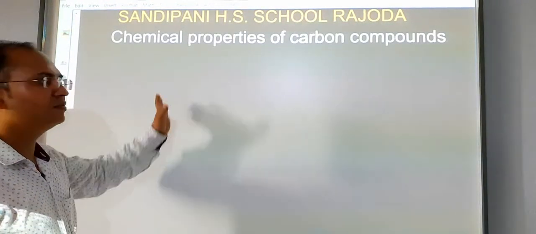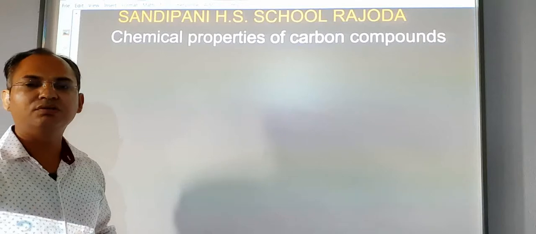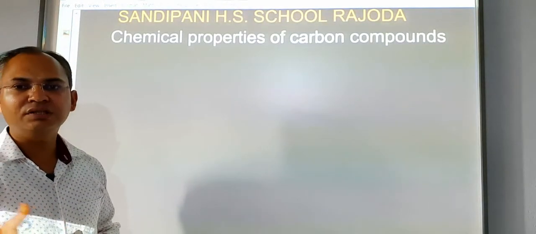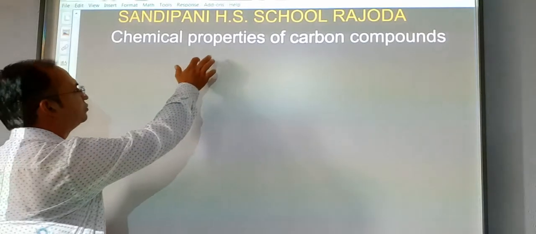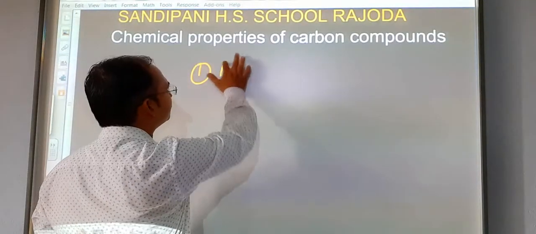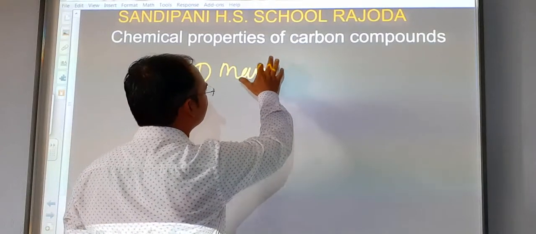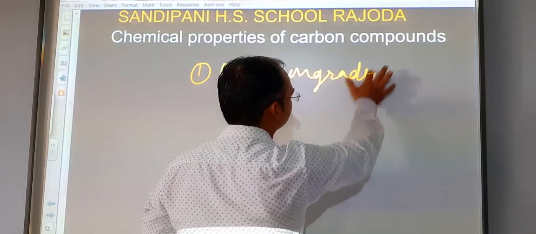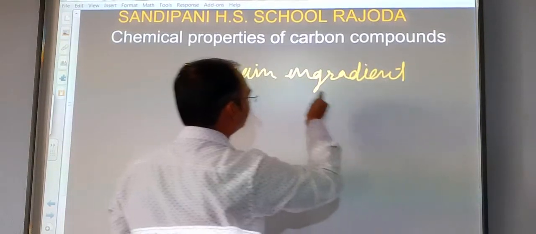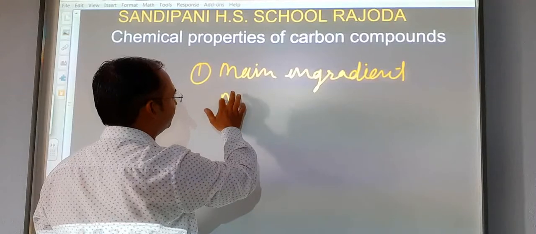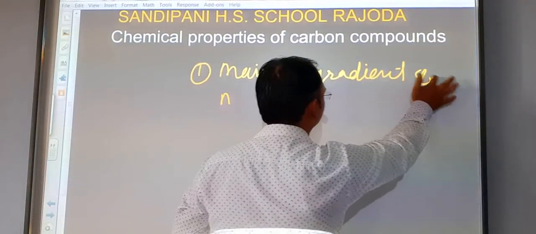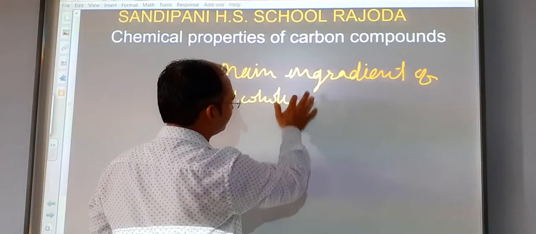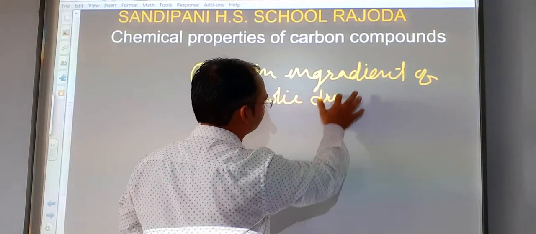There are many types of alcohols: methanol, ethanol, butanol, propanol. But ethanol is the main constituent of all alcoholic drinks. So its first use is, it is the main ingredient in alcoholic drinks.